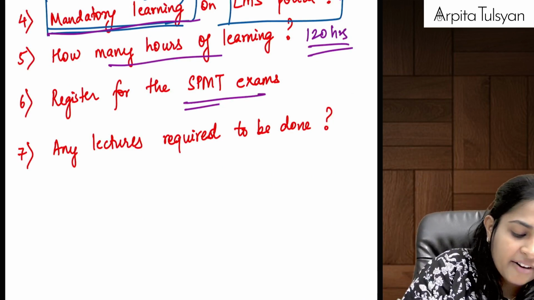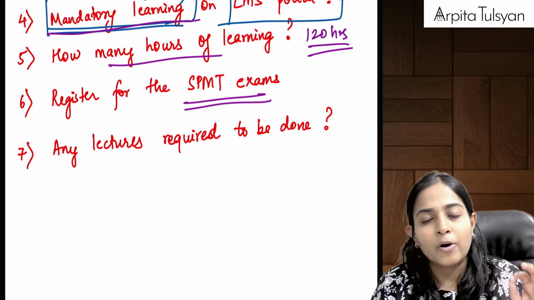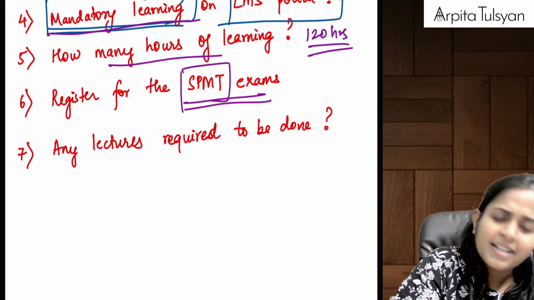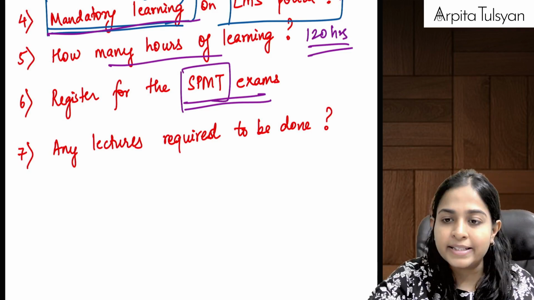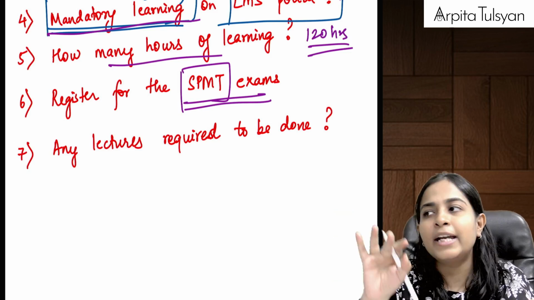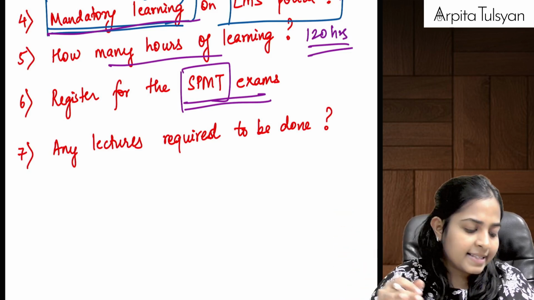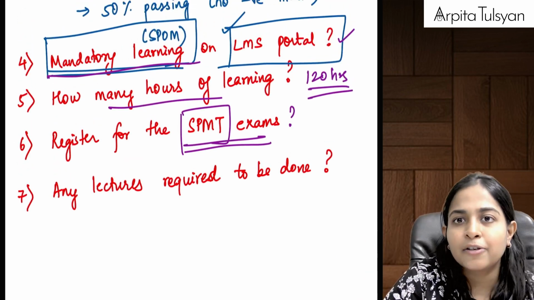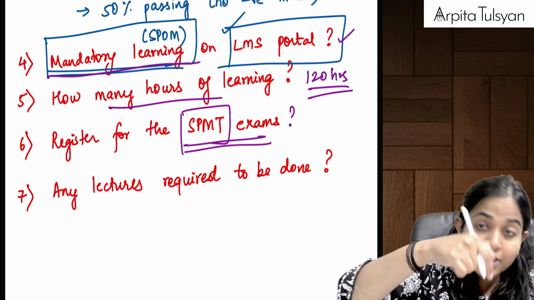Once you are done with that, then you can register for the exams. The self-paced module test, that is your SPOM exams. You have to register. You can choose the date, you can choose the center, etc. Whatever options you will be getting there, you can register for that by paying the registration fees for the exam.